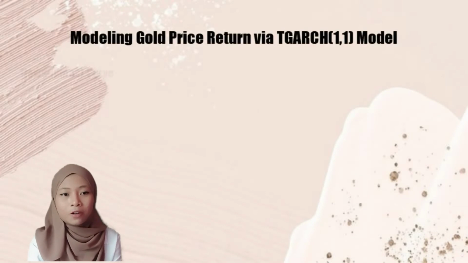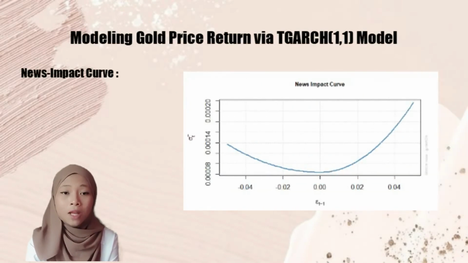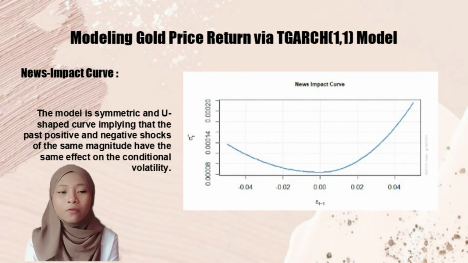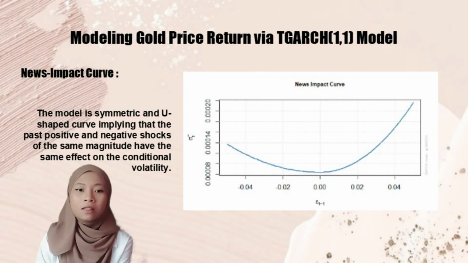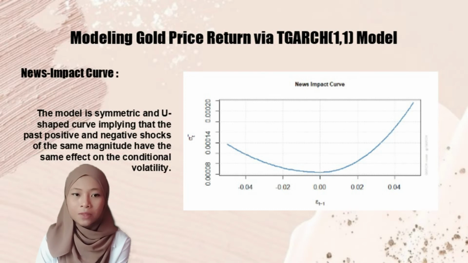The news impact curve established a non-linear relationship between previous returns and current volatility. So based on the result, the graph shows the asymmetric impact of negative news on volatility. The model is symmetric with a U-shaped curve, implying that the past positive and negative shocks of the same magnitude have the same effect on the conditional volatility.